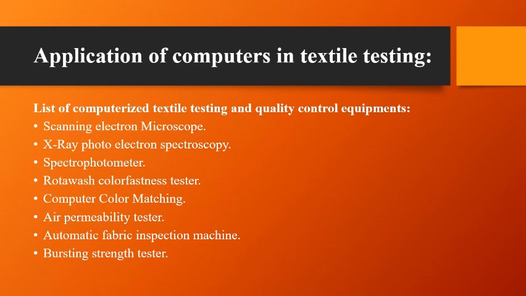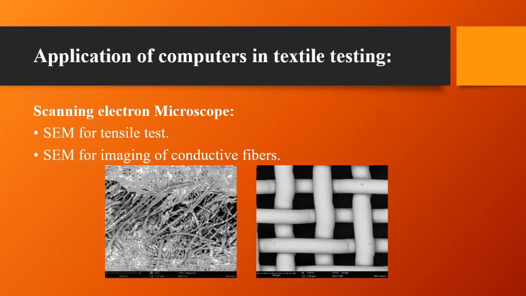List of computerized textile testing and quality control equipments in which usage of computer plays a significant role. These instruments are scanning electron microscope, X-ray photoelectron spectroscopy, spectrophotometer, rotor wash color fastness tester, computer color matching, air permeability tester, automatic fabric inspection machine, bursting strength tester. There are many other instruments in which the usage of computer can be held for textile testing. Now we see one by one the application of computers in these instruments for testing.